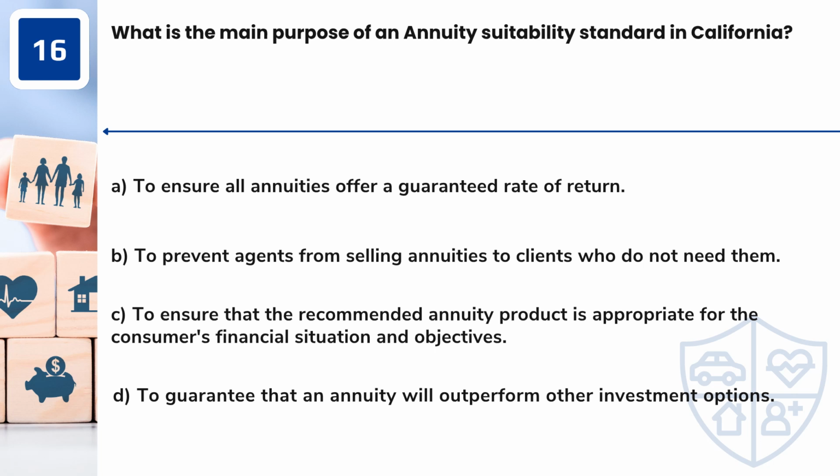Question 16. What is the main purpose of an annuity suitability standard in California? A. To ensure all annuities offer a guaranteed rate of return. B. To prevent agents from selling annuities to clients who do not need them. C. To ensure that the recommended annuity product is appropriate for the consumer's financial situation and objectives. D. To guarantee that an annuity will outperform other investment options.